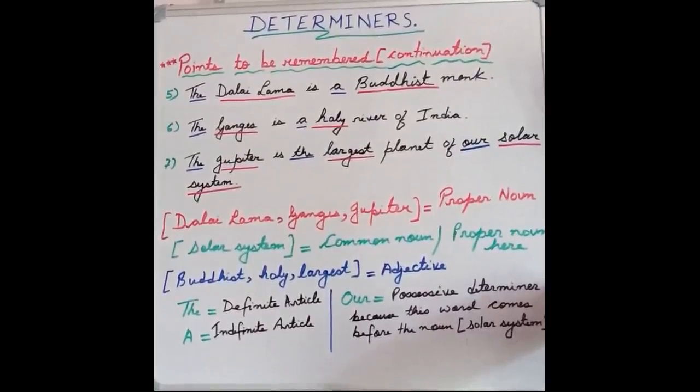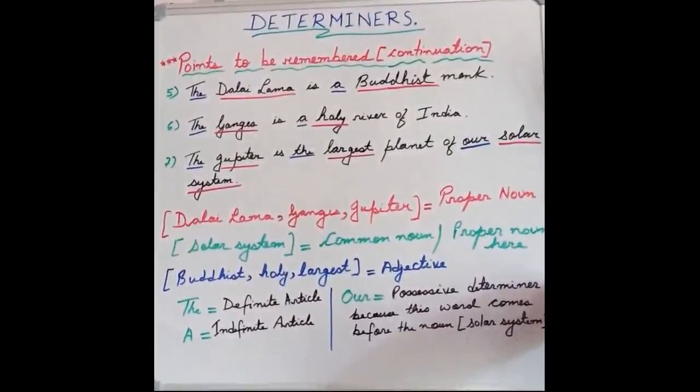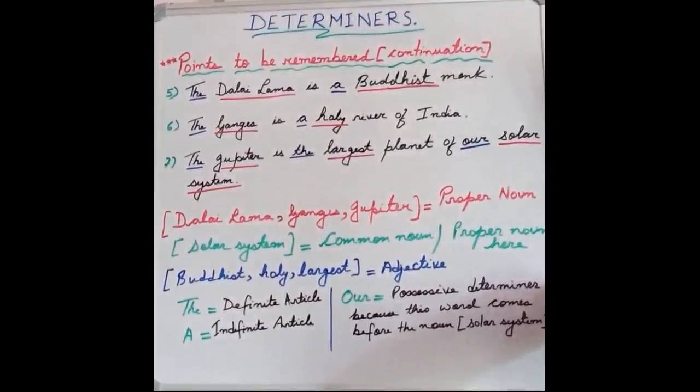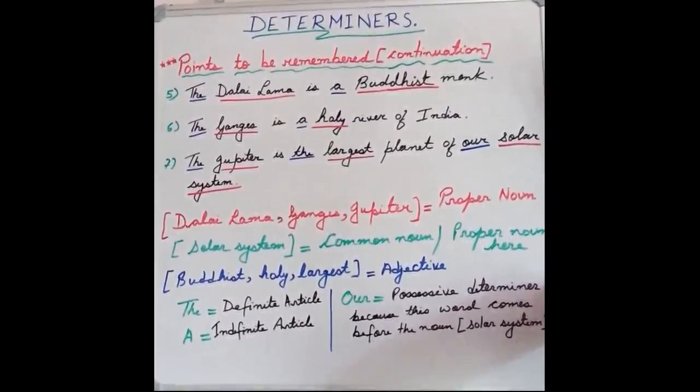So in this same sentence we are also having the determiner before a proper noun, and we are also having a determiner before an adjective. So generally the word Buddhist is a proper noun, but here it is not a proper noun, it is an adjective. So again I am telling why it is an adjective, because it comes before a noun. So we can ask questions. What monk? Buddhist monk. Clear, children? Coming to the next example.